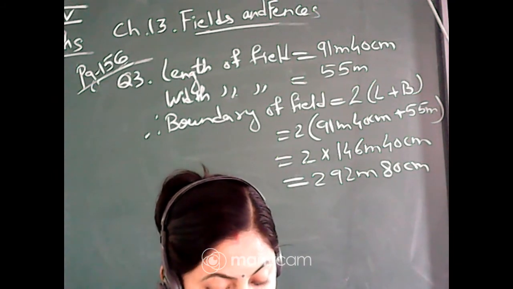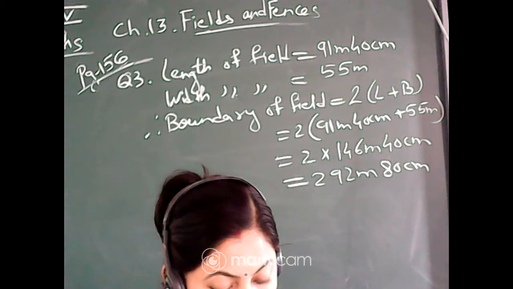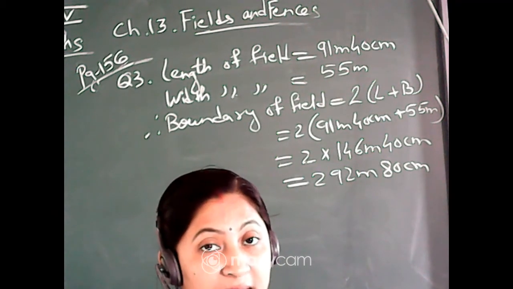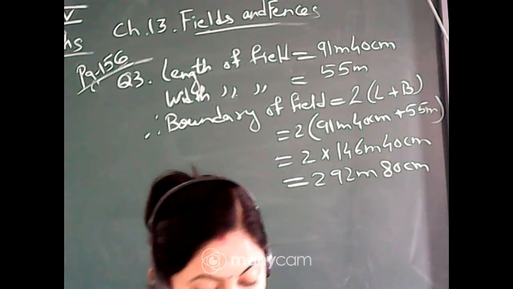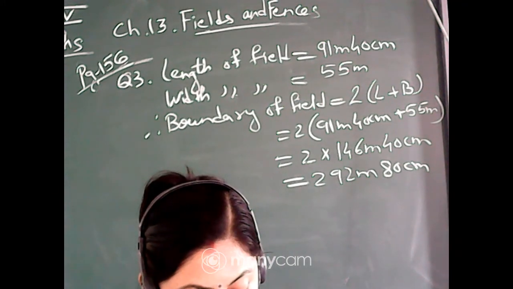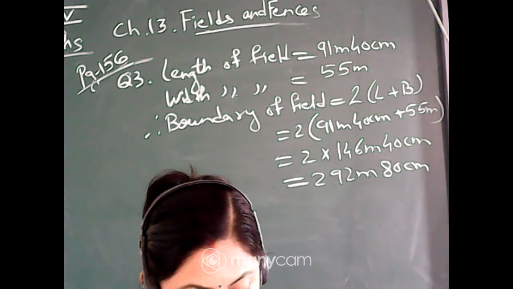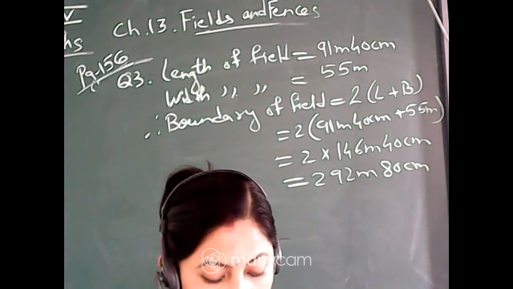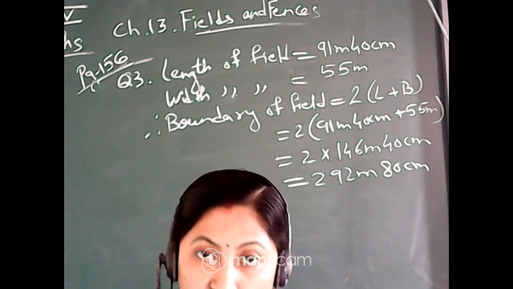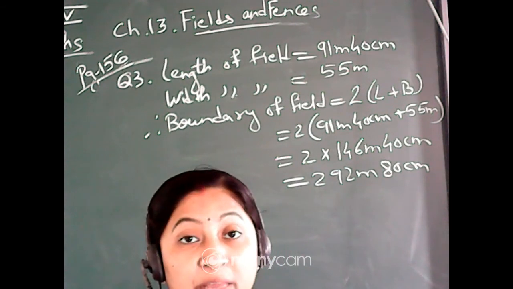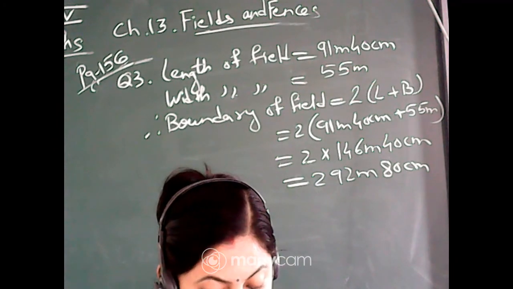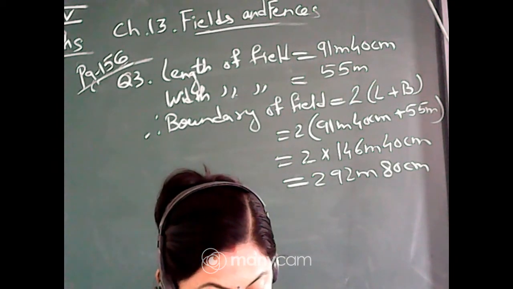Guess how many squares of 1 centimeter can fill this blue rectangle? You will use the same trick, that is length into breadth. So in the length, you can see 1, 2, 3, 4, 5, 6, 7, 8 squares, and in the vertical there are 4 squares, isn't it? So 8 fours are 32. That means inside this there will be 32 squares. 32 squares can be drawn inside this. Okay. Now question number 4.